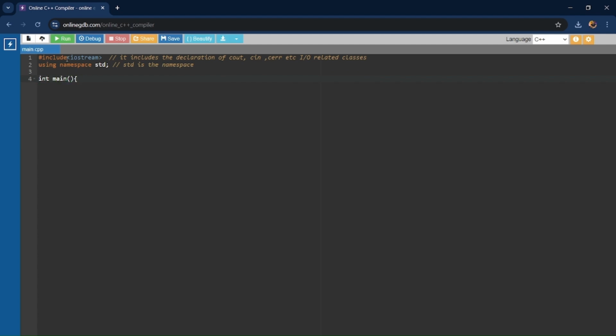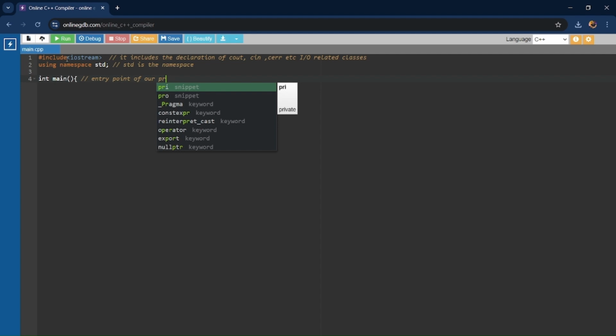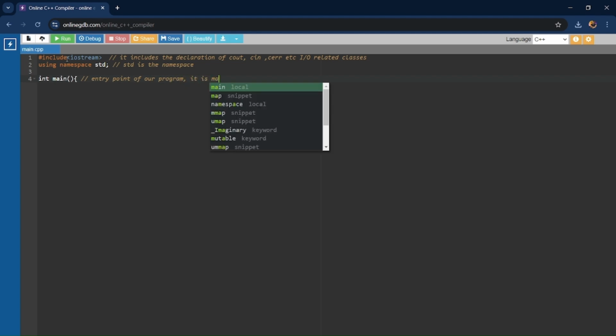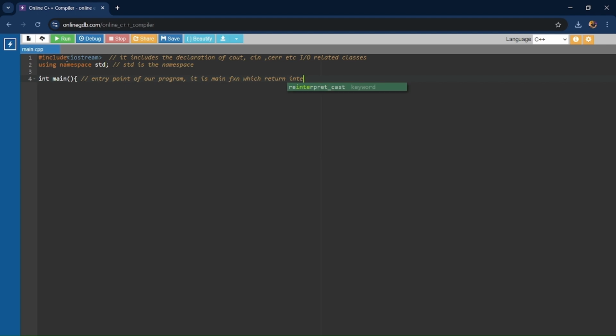And int main is the entry point to our program. When our program starts executing, it will start from main. Here main is a function and its return type, the value that it returns, is integer. So we have taken int. I will add comments to this as well. And then I will add one statement,